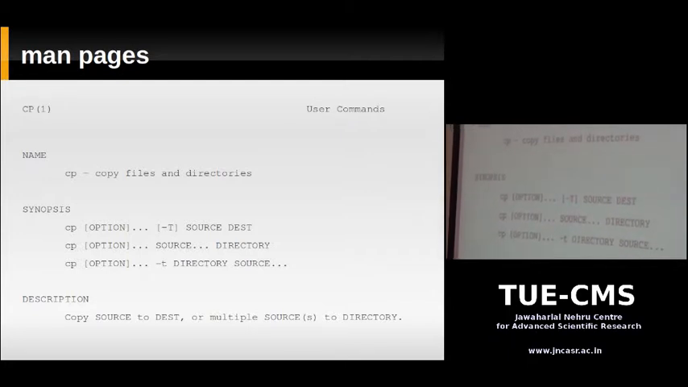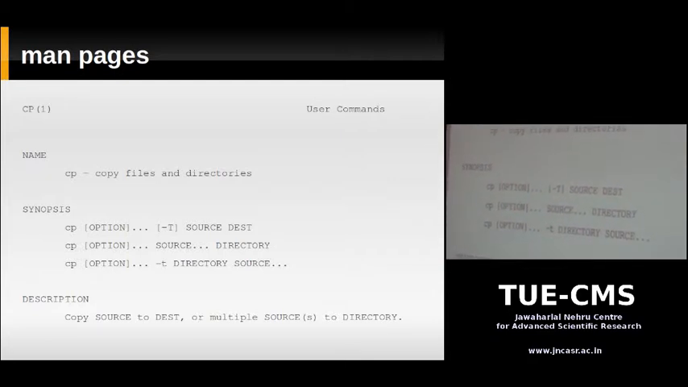So suppose dest was between square brackets. That means you can or cannot. If you don't want to, you don't have to specify it. It's an optional parameter. See these options, they're all in square brackets. That means if you want, you can run cp with just a source and a destination. You don't need to supply any options, or you can supply these options which are listed below.